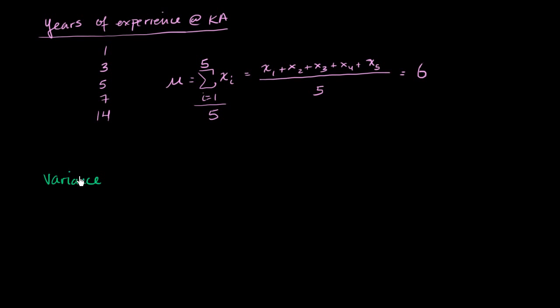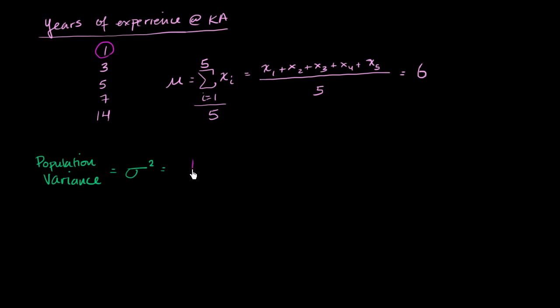And this is a population variance that I'm talking about, just to be clear. It's a parameter. The population variance, I'm going to denote with the Greek letter lowercase sigma. This is capital sigma, lowercase sigma squared. And I'm going to take the distance from each of these points to the mean, and just so I get a positive value, I'm going to square it. And then I'm going to divide by the number of data points that I have. So essentially, I'm going to find the average squared distance. Now, that might sound very complicated, but let's actually work it out. So I'll take my first data point.